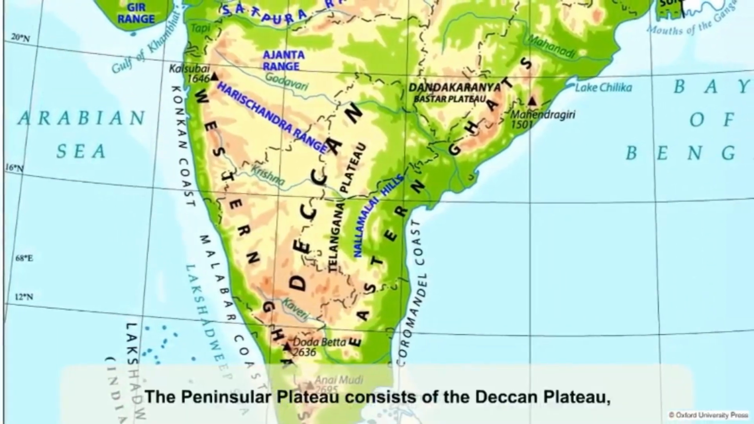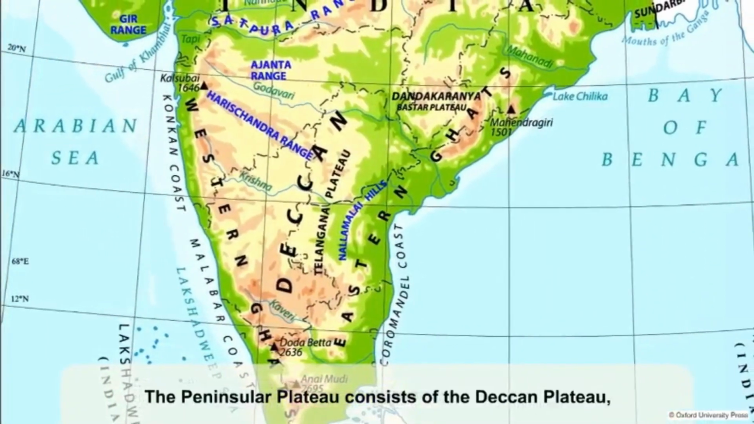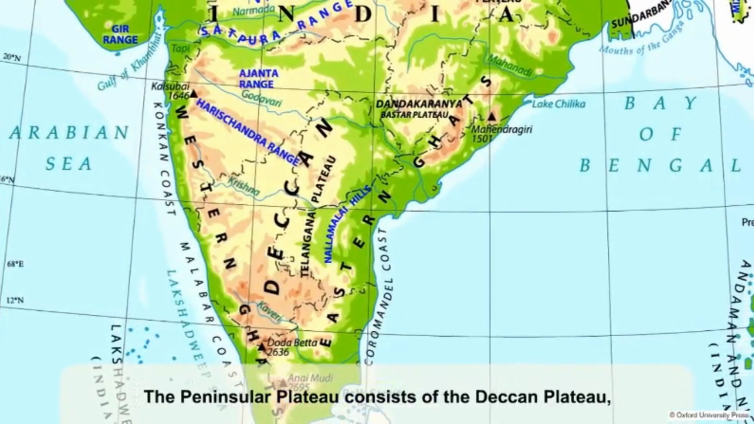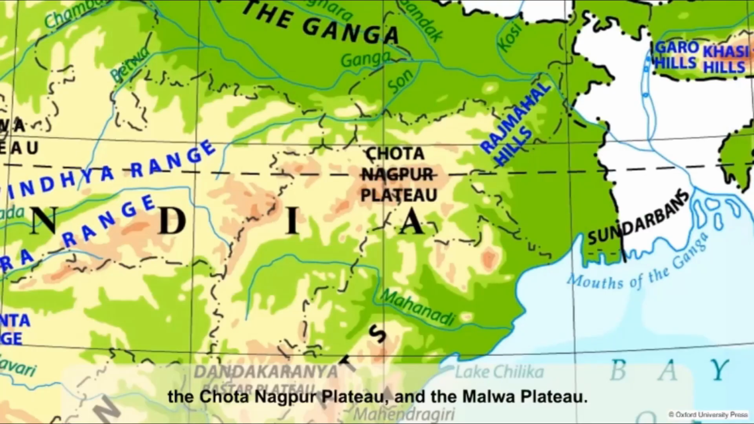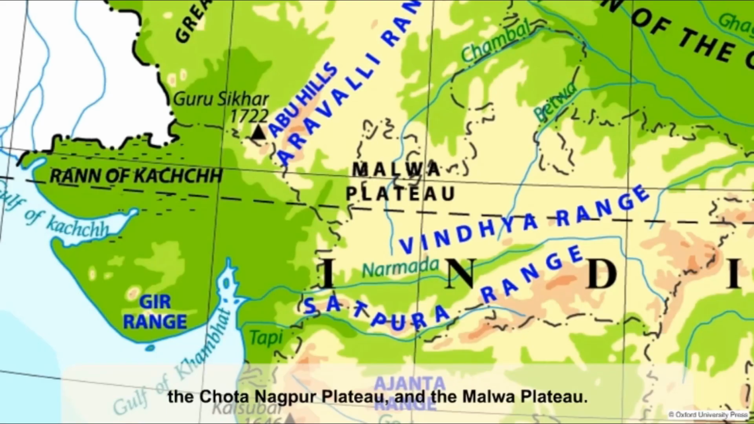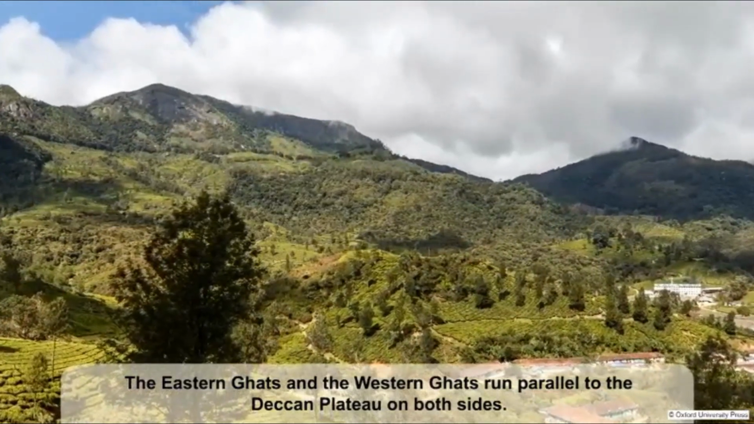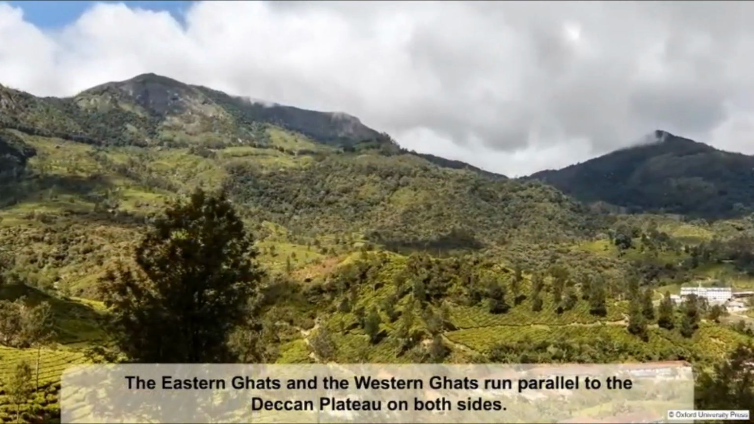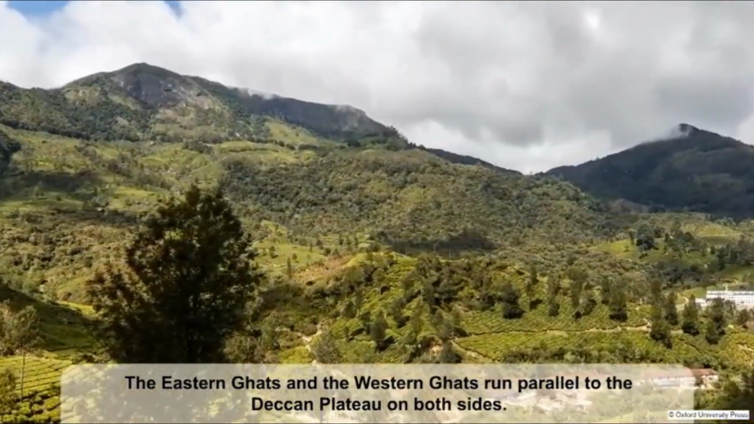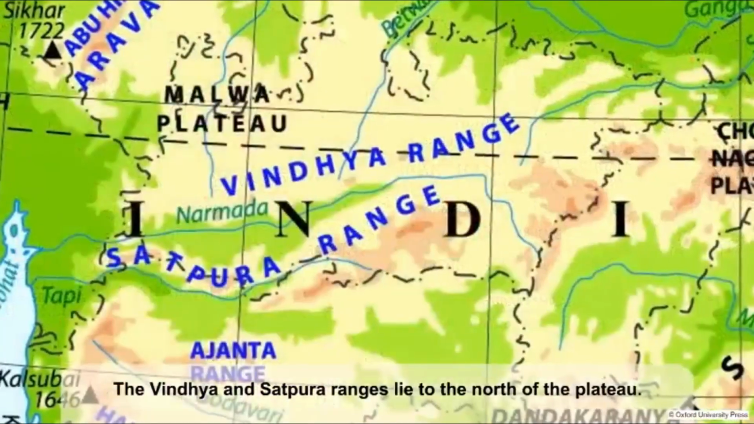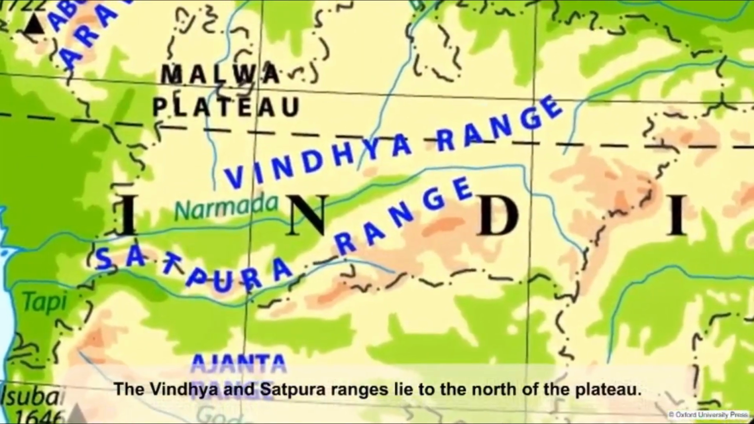The peninsular region is covered by the Peninsular Plateau, which consists of the Deccan Plateau, the Chota Nagpur Plateau, and the Malwa Plateau. The Eastern Ghats and the Western Ghats run parallel to the Deccan Plateau on both sides. The Vindhya and Satpura ranges lie to the north of the plateau.